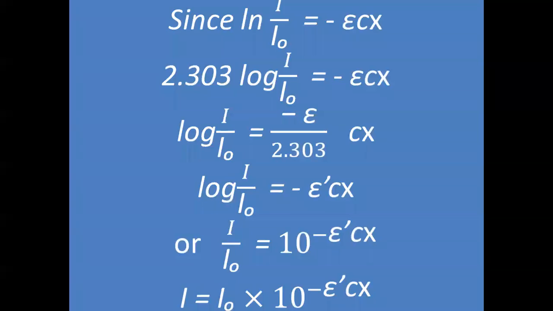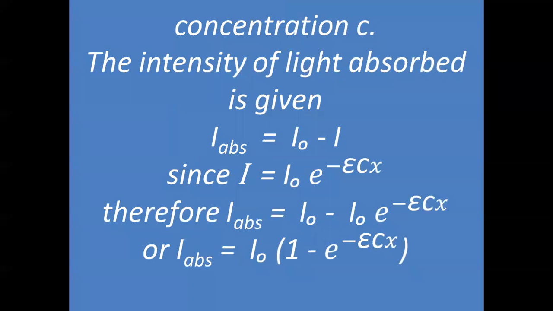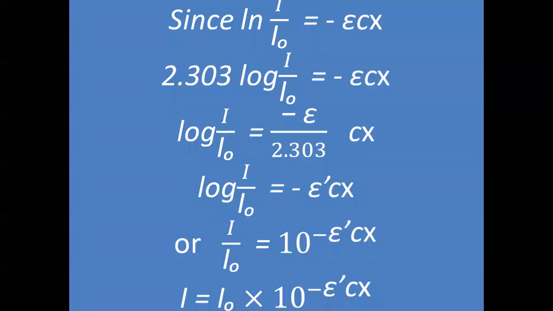But if you take the same equation which we discussed here, then we have ln I by I0 equal to minus epsilon Cx, and when we convert this natural logarithm to logarithm base 10, it will be 2.303 log I by I0 is equal to minus epsilon Cx.